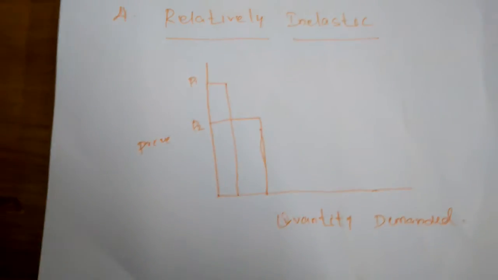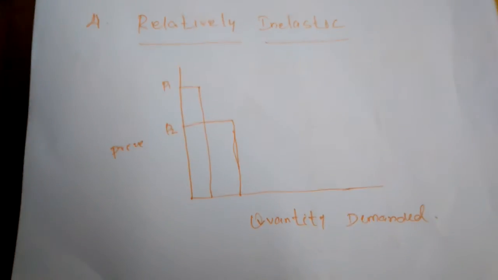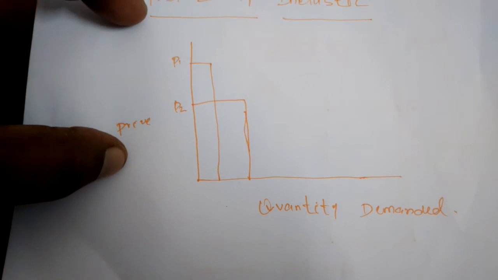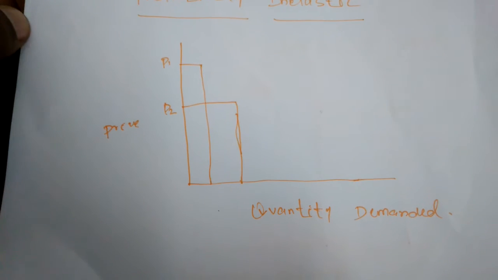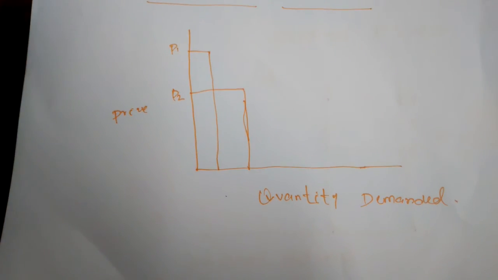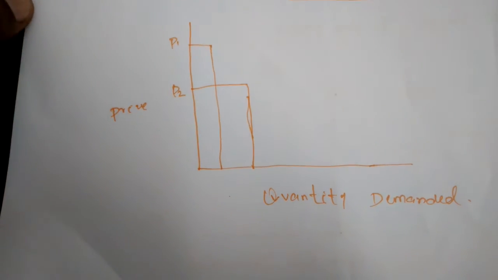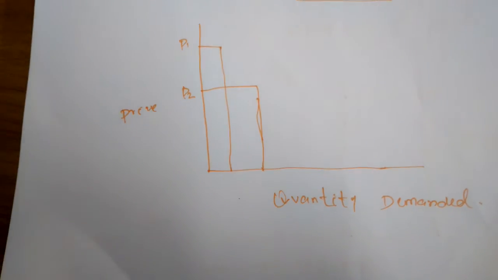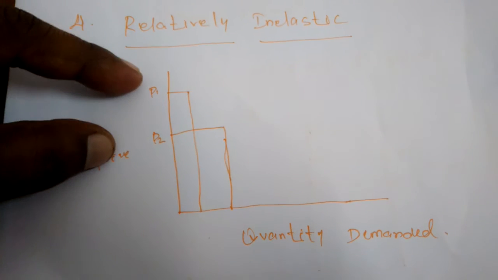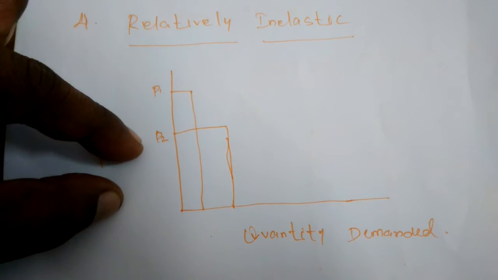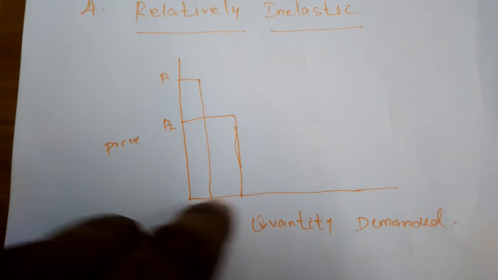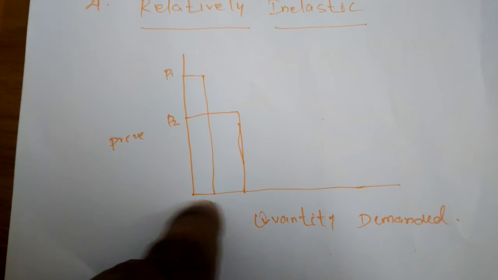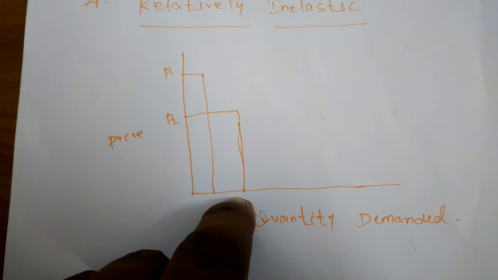But in relatively inelastic demand, when the price of the commodity changes a lot, the quantity demanded will change very little compared with the price. The price of the commodity is increased from P1 to P2, but the quantity is just increased from OQ to OQ1.